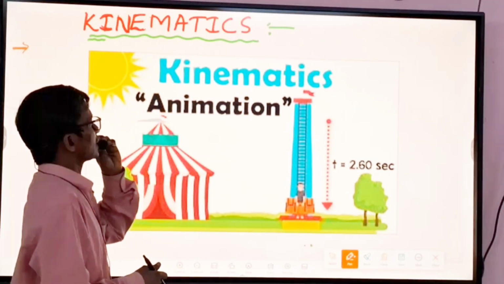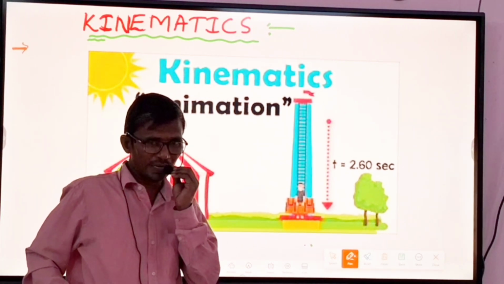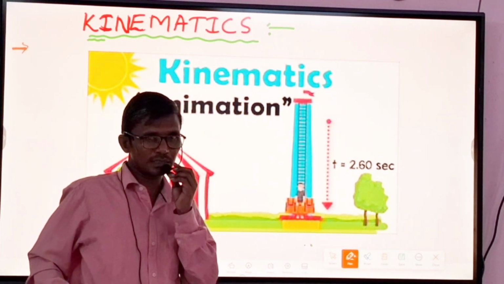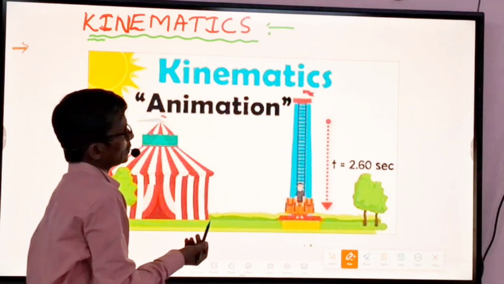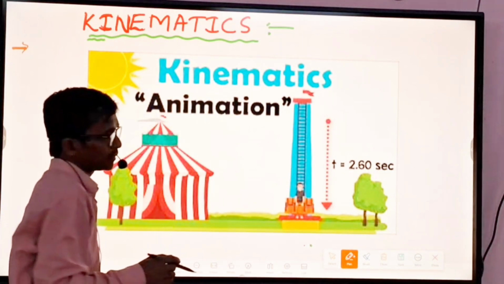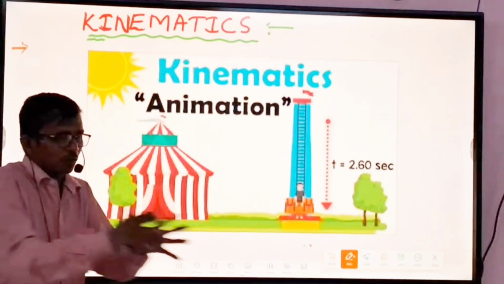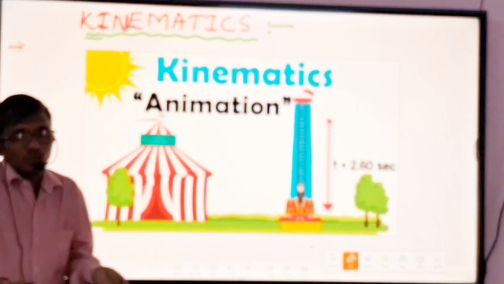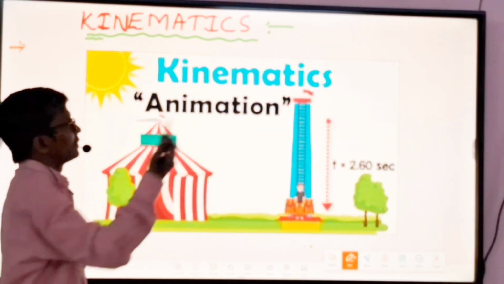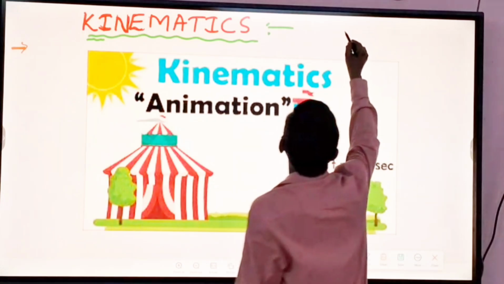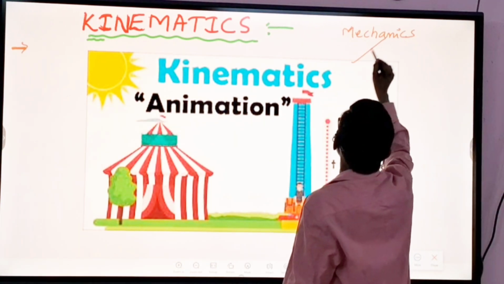Kinematics is one of the branches of mechanics. Kinematics and dynamics, two branches are there. Mechanics means the motion of the body under the force. We apply the force, then the body will move. Under this, mechanics is divided into two branches.